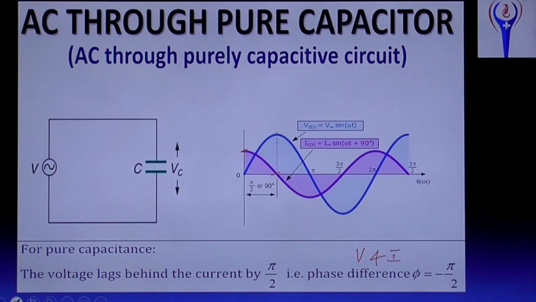So just to recall, when AC is connected through a pure resistor, how is the phase difference? 0. And when it is connected to an inductor, pi by 2. And when it is connected with a capacitor, minus pi by 2. Okay. So these questions are all asked as a theory part.